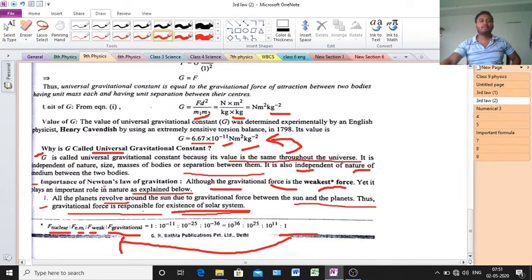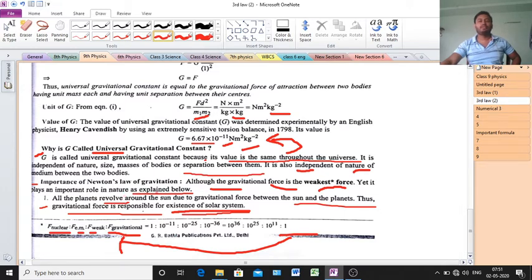Next, the importance of Newton's laws of gravitation. What is the importance? Although the gravitational force is the weakest force, yet it plays an important role in nature as expressed below.